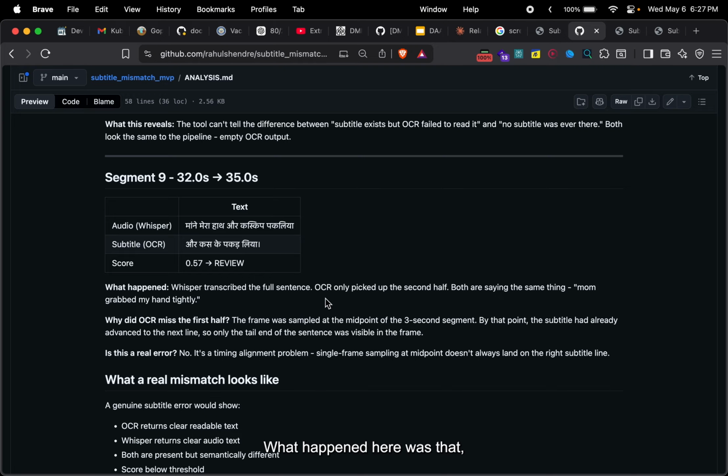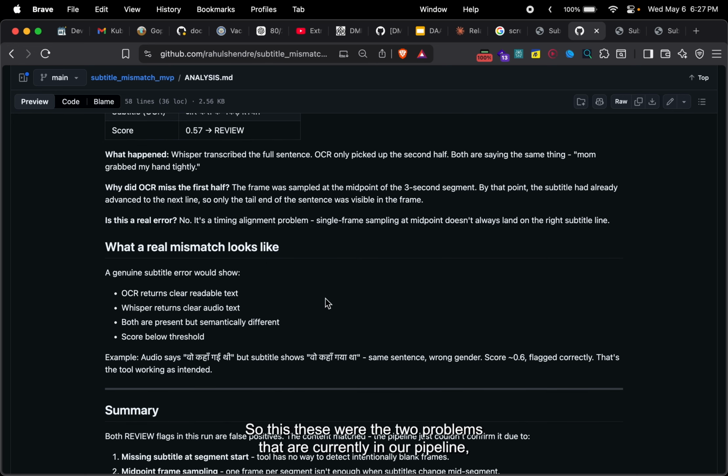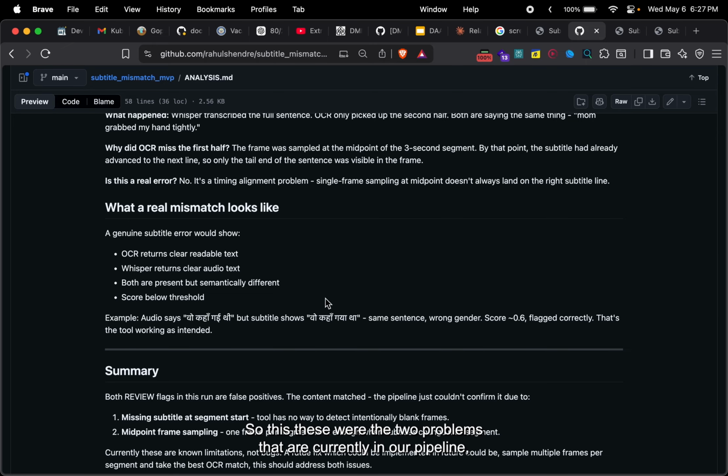What happened here was that our OCR picked up a subtitle which was ahead in the frame, and our audio which was captured was complete. Now, there was a timing alignment problem, and single frame sampling here will not solve the issue. So these were the two problems that are currently in our pipeline, which will be fixed as we move along the project.